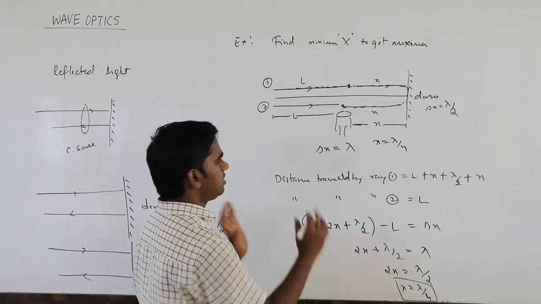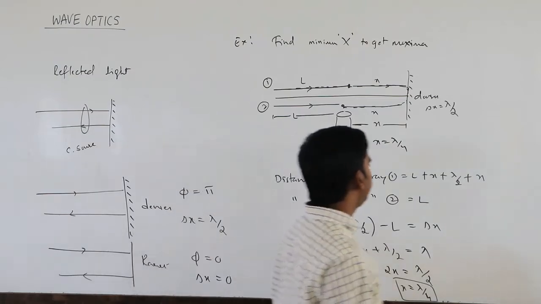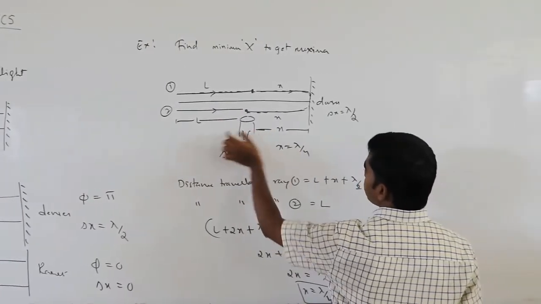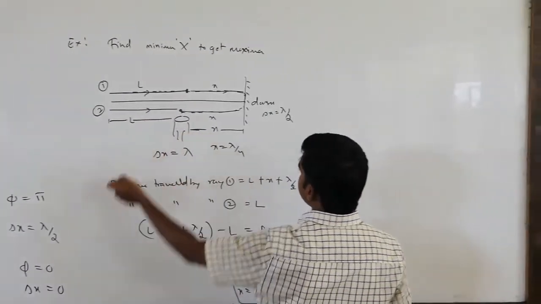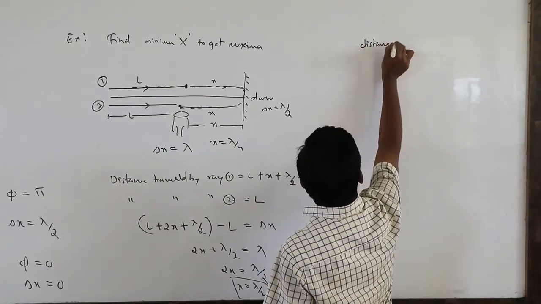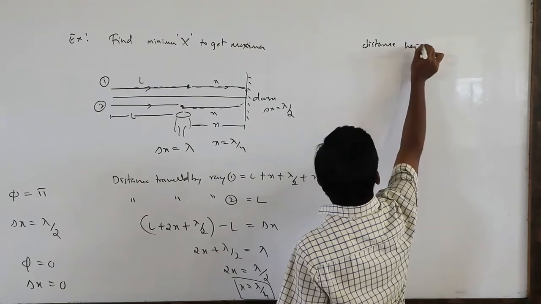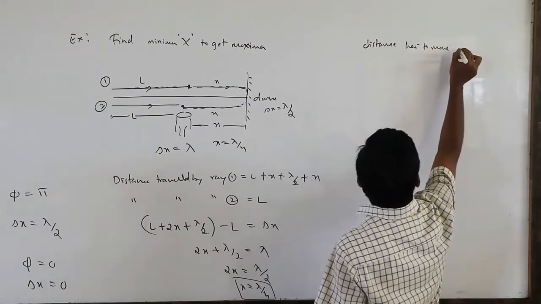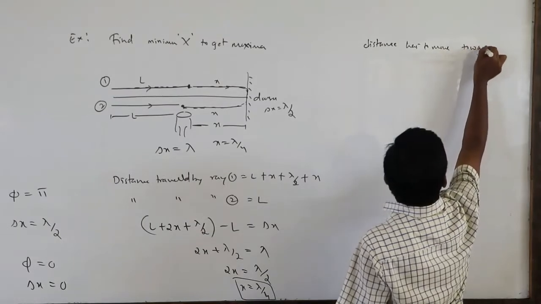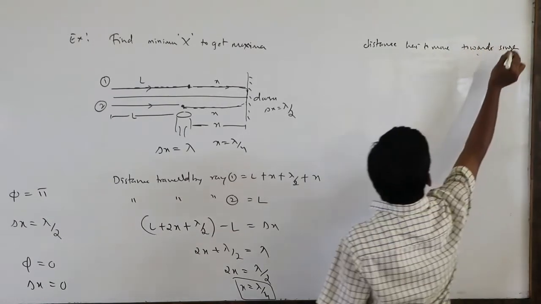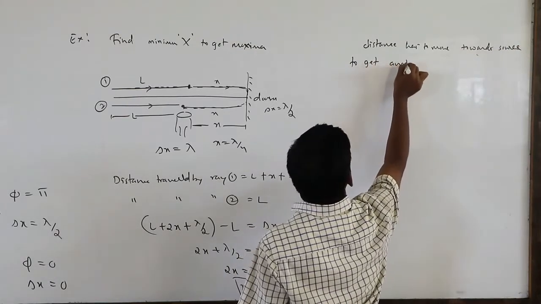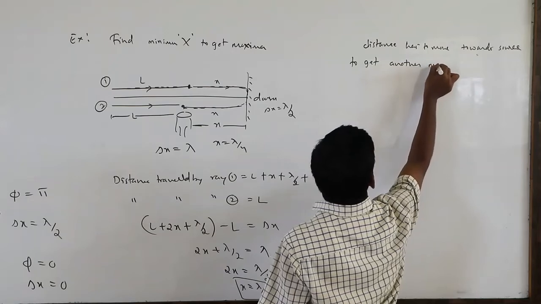For the same question, if we extend it: how much distance does the detector have to move away from the mirror, or towards the source, to get another maximum?